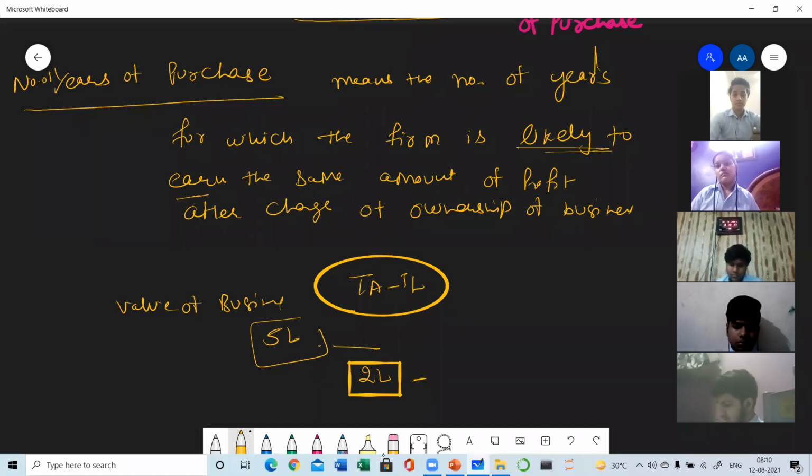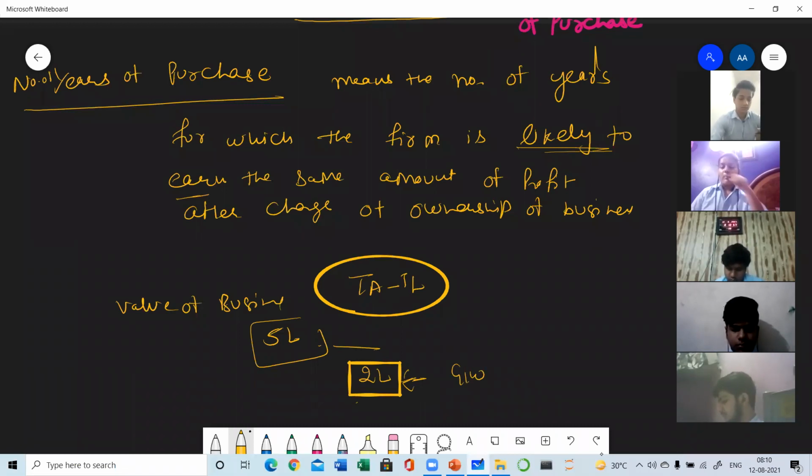So value of business, he wants to take 2 lakh extra. For what is he taking the 2 lakh extra? He may say that I have earned a name for my business, and that brand name is just the result of my hard efforts. But you will be enjoying that name for the next few years. So how can I allow you to enjoy that name? You have to pay me something for enjoying my name. That something is known as goodwill. So it means he is charging this 2 lakh rupees for goodwill.